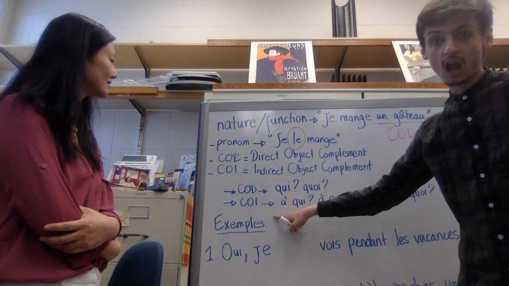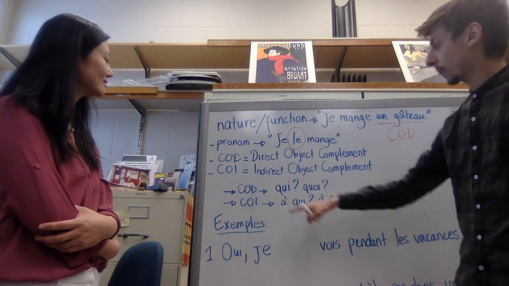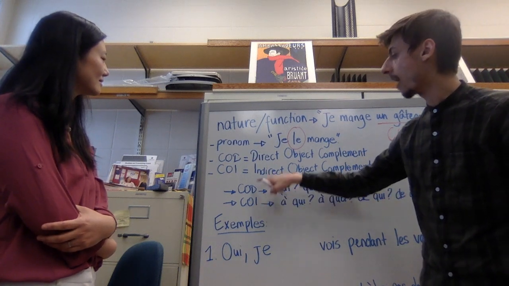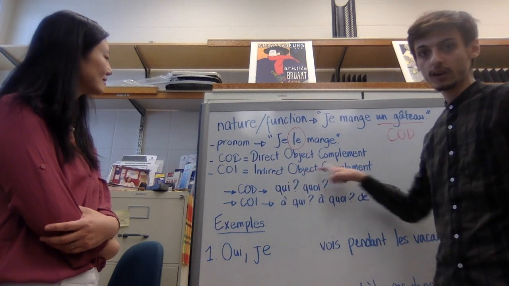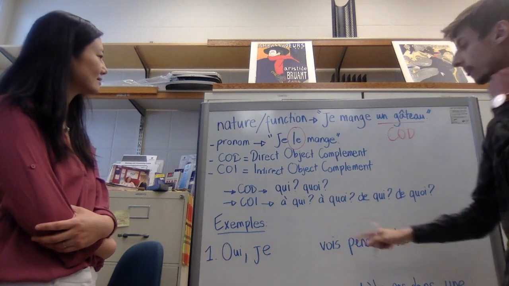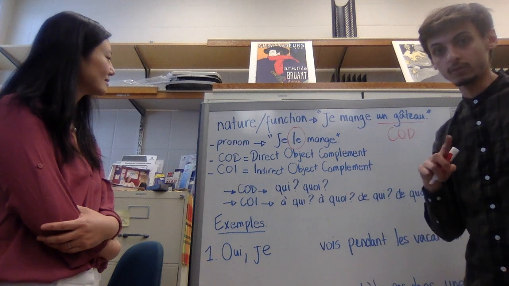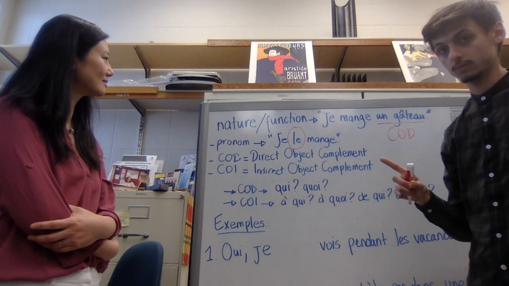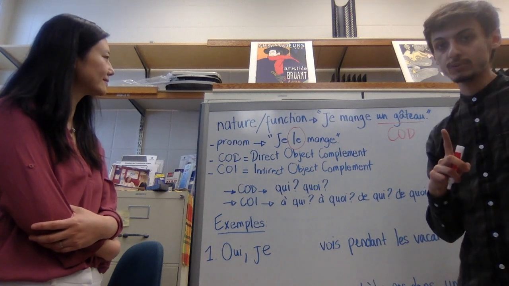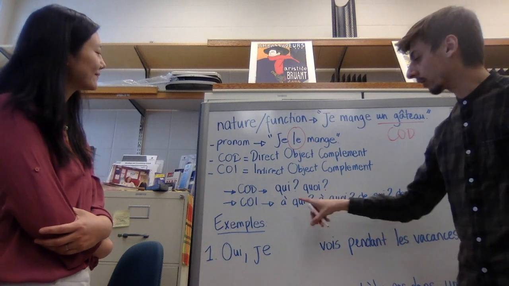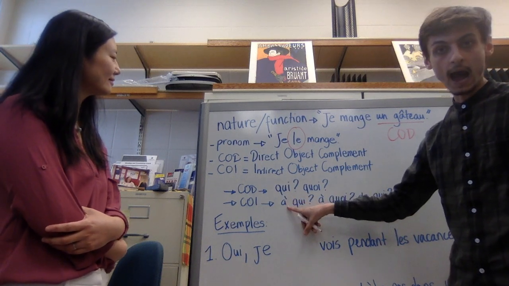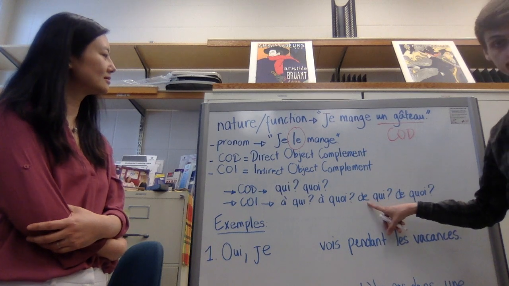Now for the COI, remember what we said? COI are indirect object complement. So there is a preposition between the verb and the object. Those prepositions are going to be either à or de.